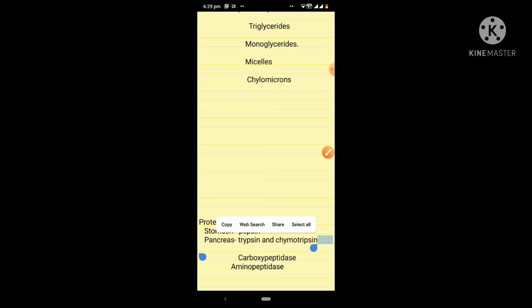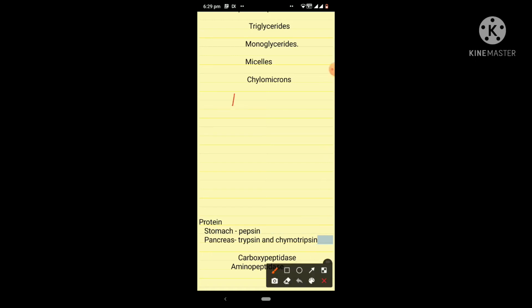They are trypsin, chymotrypsin, carboxypeptidases and aminopeptidases. Trypsin and chymotrypsin are endopeptidases, that is, they act on the bonds in the interior region, whereas carboxypeptidases and aminopeptidases are exopeptidases, that is, they act on the bonds in the end region.